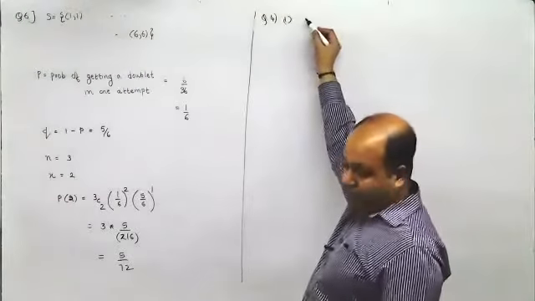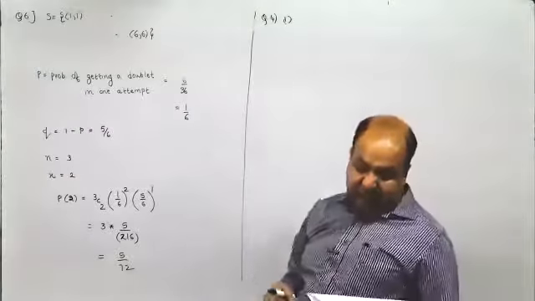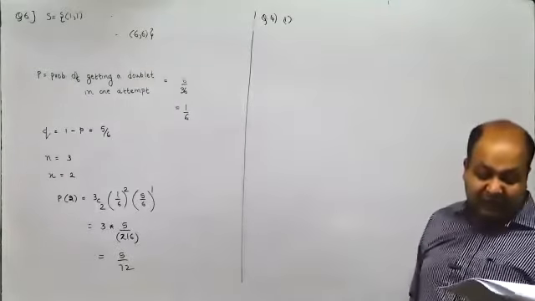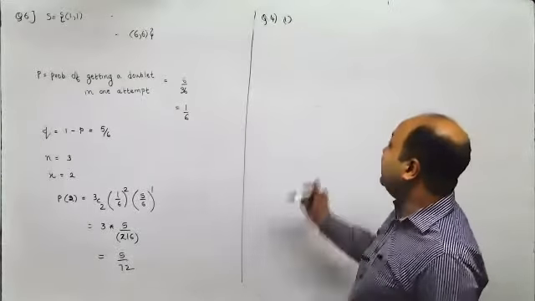Now, number of heads in 2 tosses of a coin, number of tails in 3 tosses of a coin, and number of heads in 4 tosses of a coin. So the 3 parts are different.